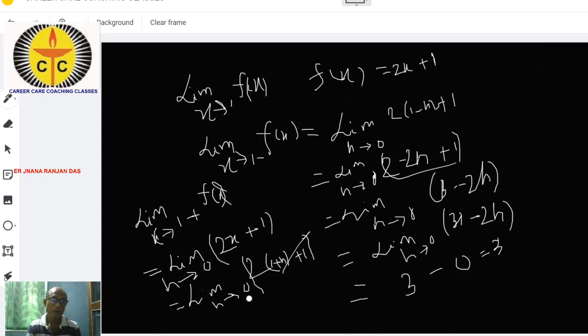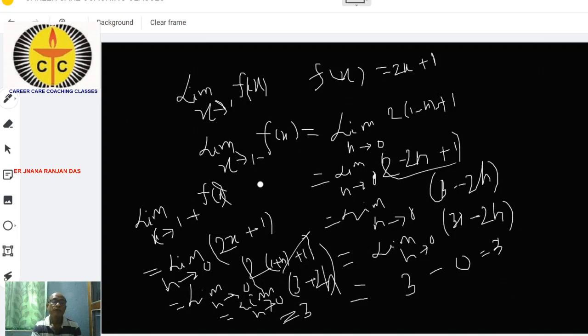So the value will be 3 plus 2h. The limit as h tends to 0 of 3 plus 2h: the limit of 3 is 3, and for 2h, this is 2 into 0, that is 0, that means this is also 3.